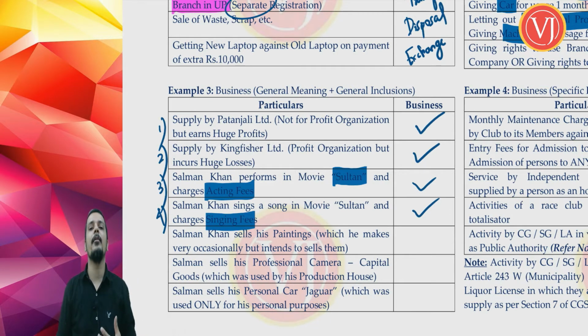Salman Khan's main job is acting. And because he is acting, there are few things that will come up to him automatically. So when he is acting and he is having so much power in reality that he can tell the producer that I also want to sing a song in this movie. No one will tell him no. That being the case, you are talking about incidental or ancillary activity. See, we are understanding this in a very lighter sense, in a very humorous sense, so that you get all these points very clearly. Incidental or ancillary activity. You are focusing on incidental or ancillary activity.